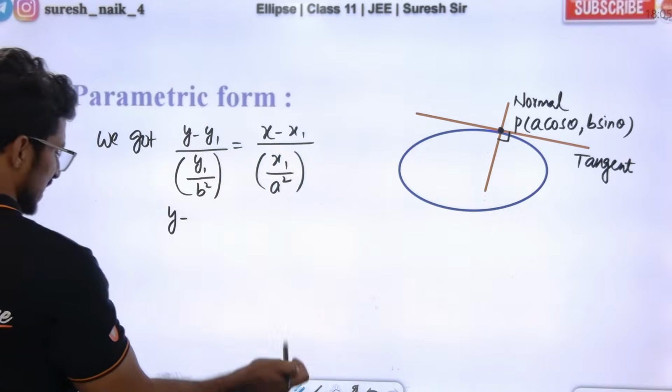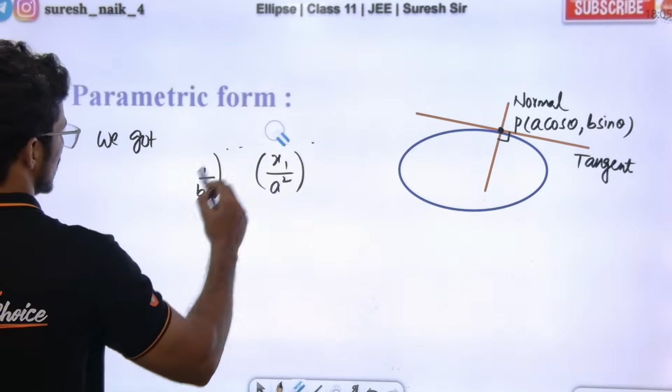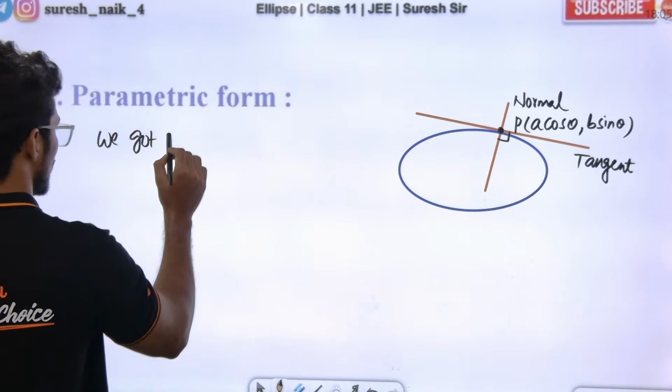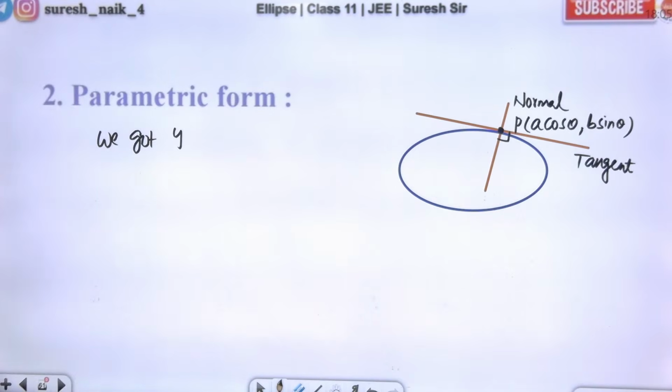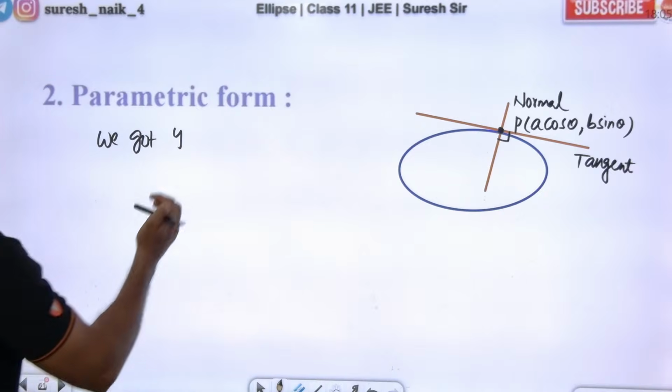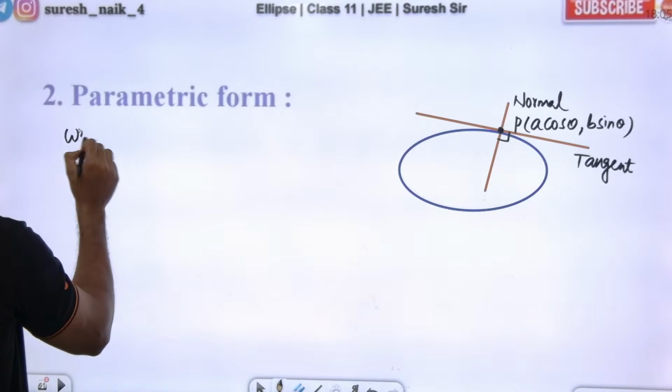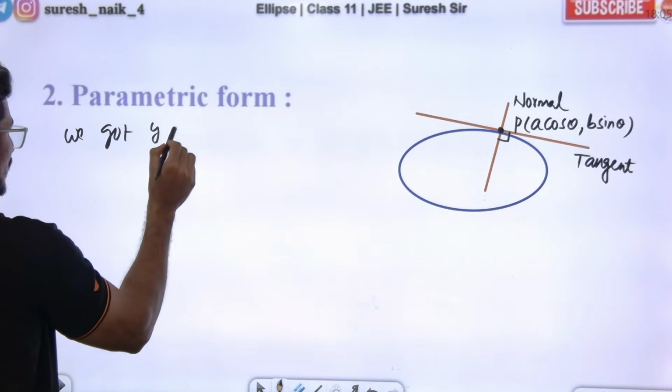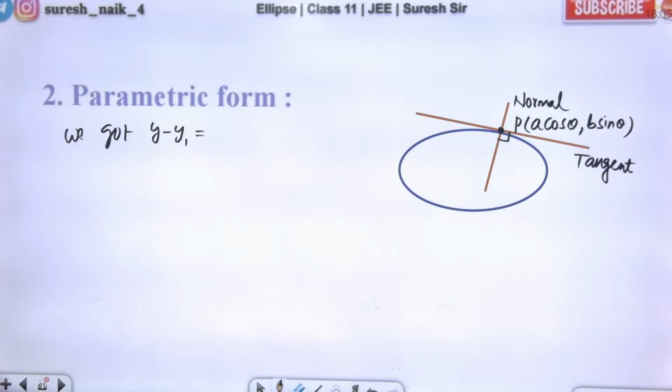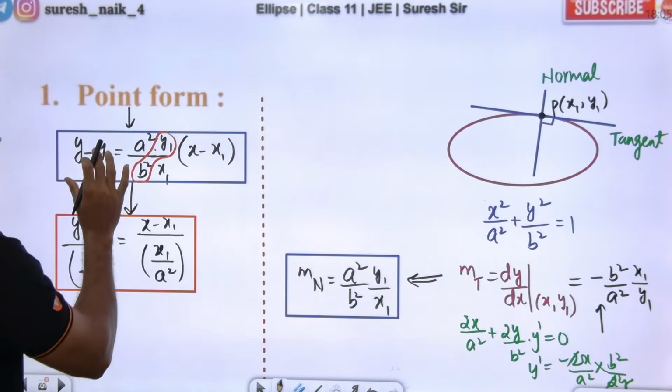Simplify here. Sir, if we put it here, we get the answer; otherwise we got this also. Anything you put, you will be getting the answer. Sir, we got this. Let me write the normal form. The equation of the normal, y minus y1 is equal to the slope of the normal.